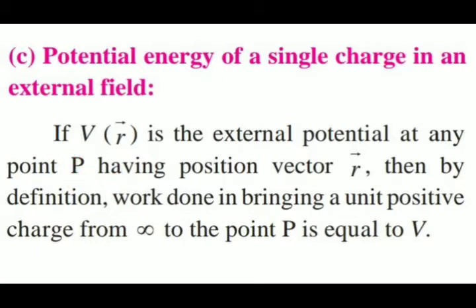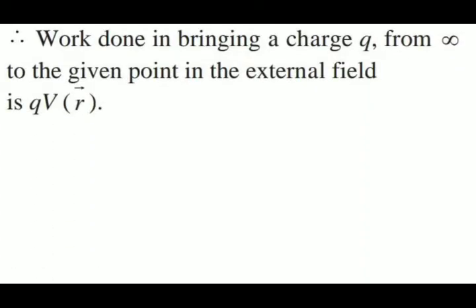So if V of vector R is an external potential at any point P having position vector R, then by definition the work done in bringing a unit positive charge from infinity to point P is equal to V, that is the potential. Therefore, the work done in bringing a charge Q from infinity to the given point in the external field is QV. This work done is stored in the form of potential energy of the system of charge Q.